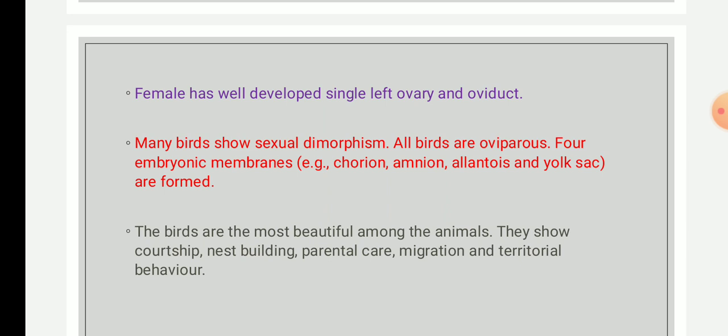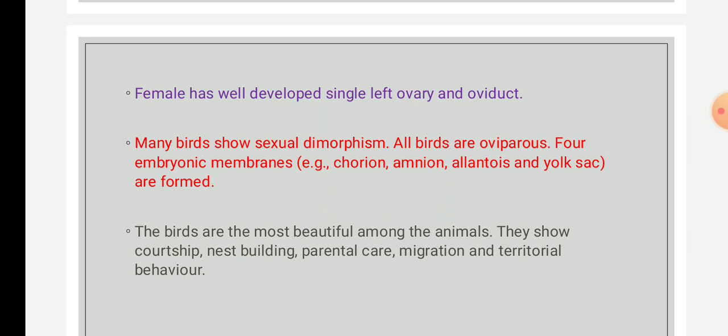Most of these behaviors are carried out by the male in most birds. In a few, the females do that, but most of the time the male is more attractive than the female, and it will perform the dance and offer a gift to the female, and then the female needs to decide whether she wants to continue or not. Nest building is another part of courtship, and nest building also helps in territory marking.